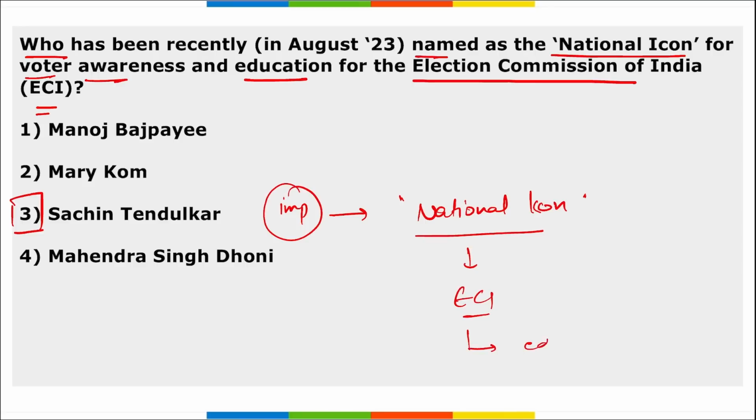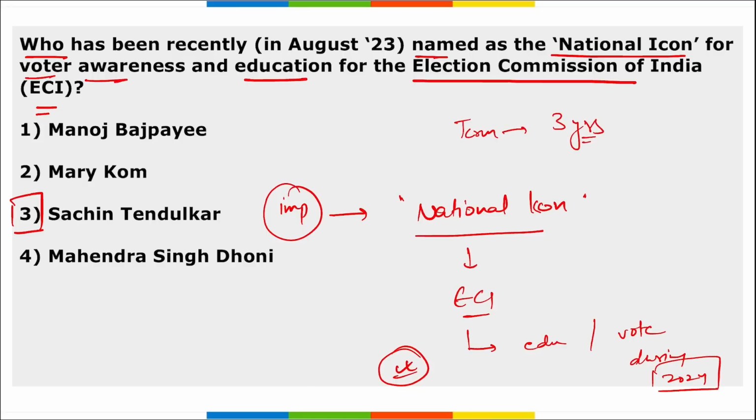It is basically to educate people and to encourage people to vote during the elections that will be held in 2024. So for that reason he was appointed as the national icon. And what will be the term here? It will be for 3 years.